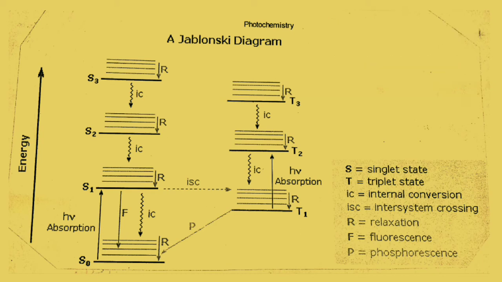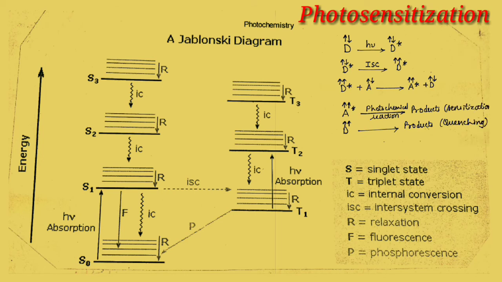And the last, that is seventh process, is photosensitization. The molecule in the excited state may not themselves react. They may transfer the energy to the other molecule. The molecule which transfers energy is called donor. The other molecule gets excited and it is called acceptor. The transfer of energy from donor to acceptor is called photosensitization.